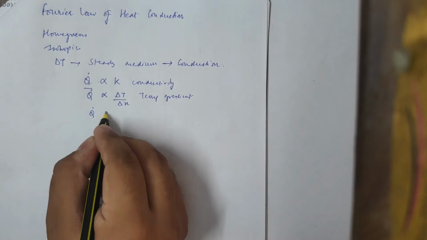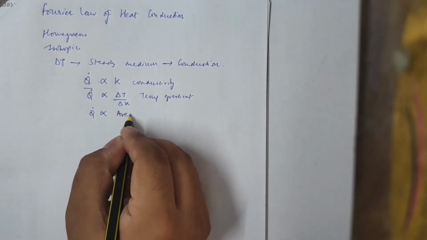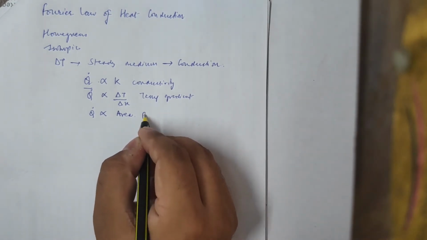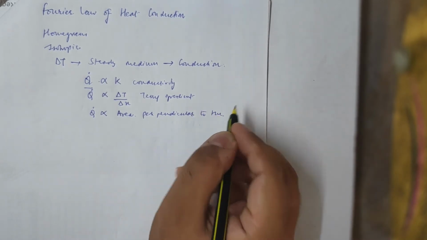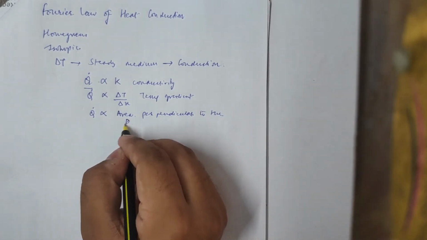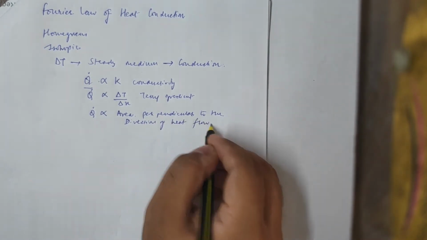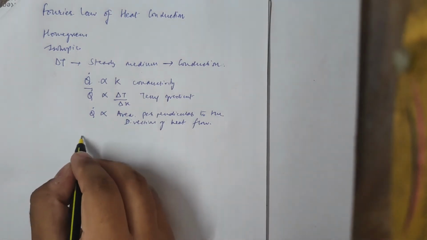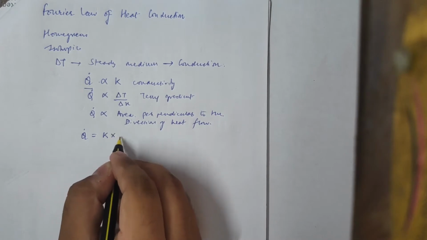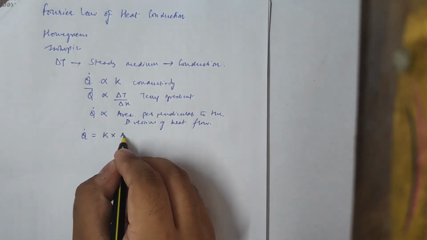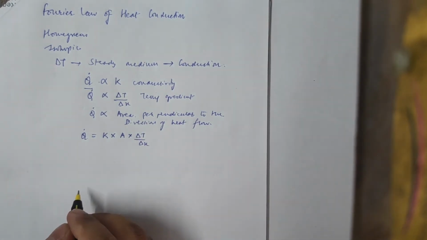And also the rate of heat transfer is proportional to the area perpendicular to the direction of heat flow. Right? So according to Fourier, the rate of heat transfer is equal to conductivity multiplied by the area which is perpendicular to the direction of heat flow multiplied by the gradient of the temperature.